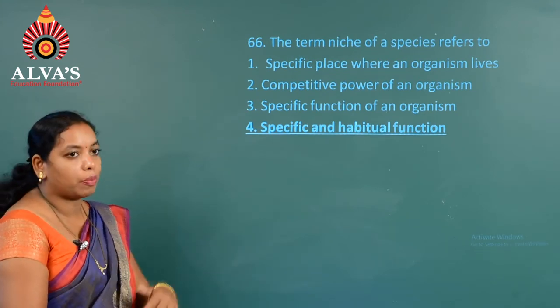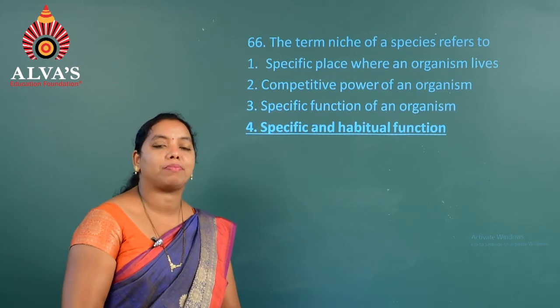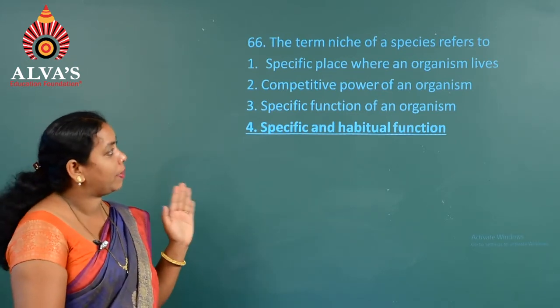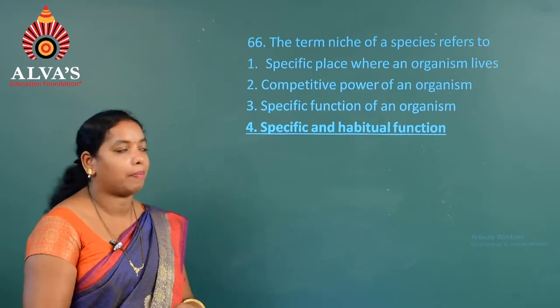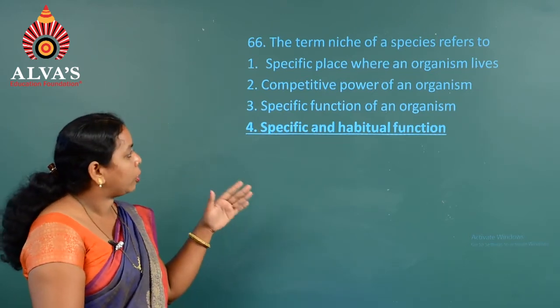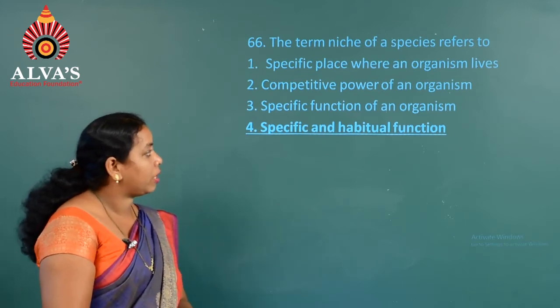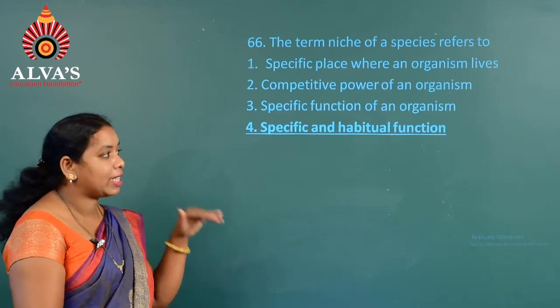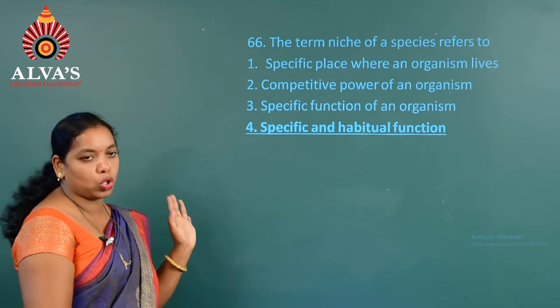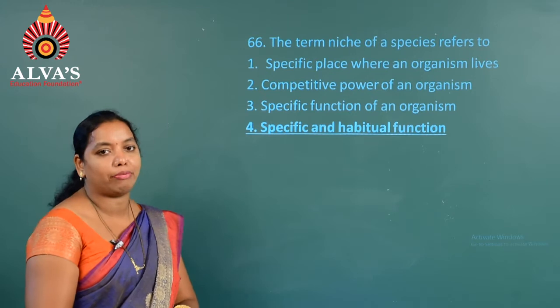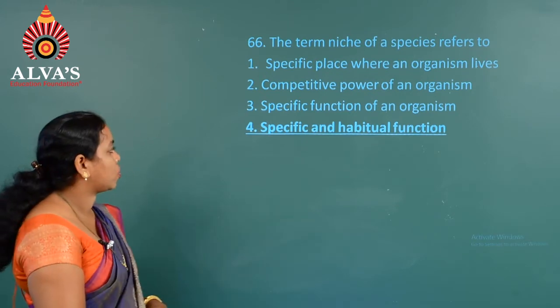Here we can see that the niche is the profession of the individual organism in its habitat. So hence the first one, specific place where an organism lives, is a habitat, whereas the competitive power of an organism is not considered as niche. Specific function of an organism in its habitat, so that third one is also not the answer. Fourth one, specific and habitual function, is true, hence the answer is the fourth one.